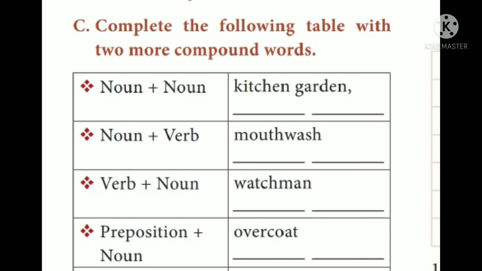Next one is preposition plus noun. Here, overcoat. Over is the preposition and coat is a noun. So we are going to write one more example for this, that is underground. Under is the preposition and ground is the noun. We'll see some more examples now.